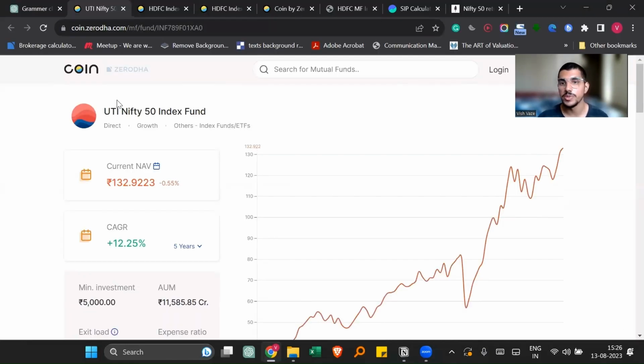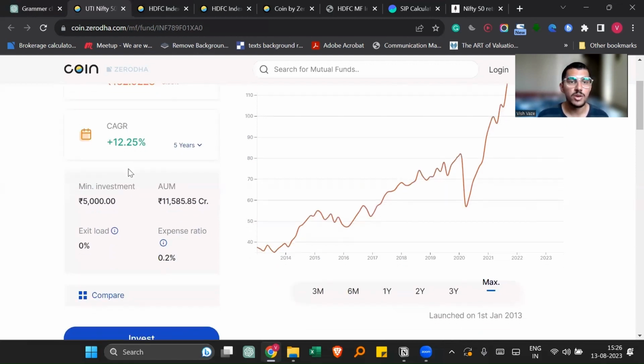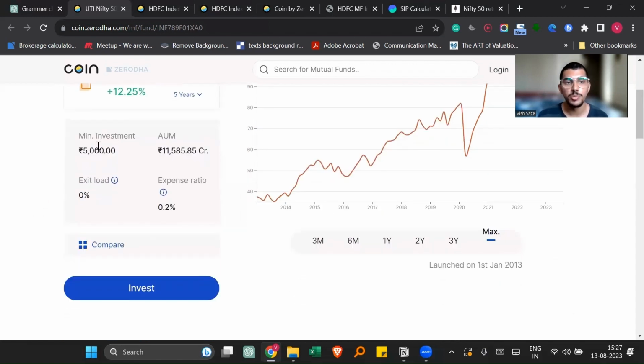I have visited the Coin website by Zerodha. As you can see, I have selected the UTI Nifty 50 index fund. This is a direct growth plan. Just below that, you can see the expense ratio and current NAV. Current NAV means, for simplicity, just assume that this is the share price of this index fund. After that, we have CAGR. If you want to know how much returns this fund has given for a particular period of time, you can check this. I have selected 5 years. Try to select more than 4 to 5 years because you know that the stock market is volatile. After that, we have minimum investment.